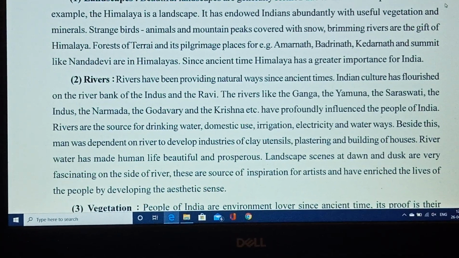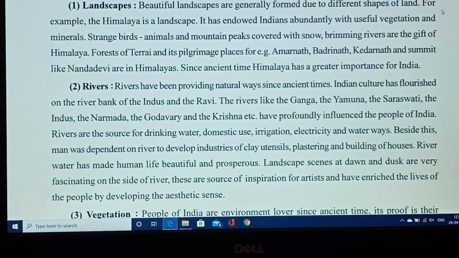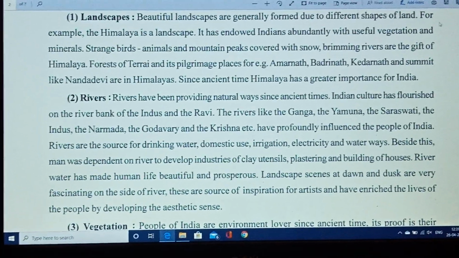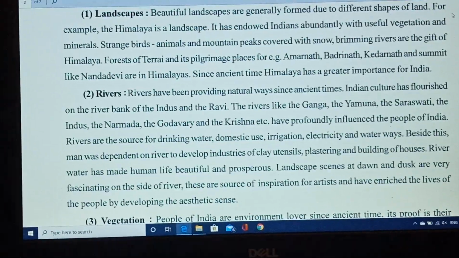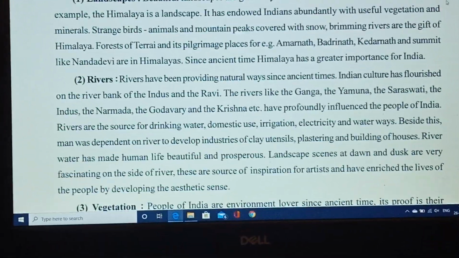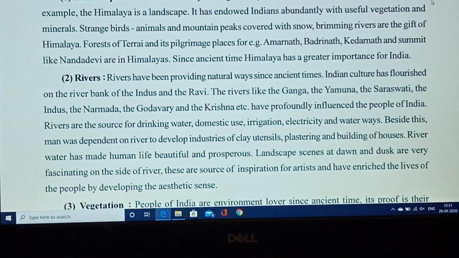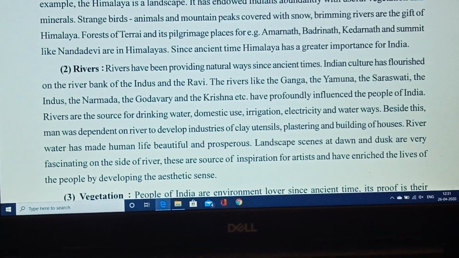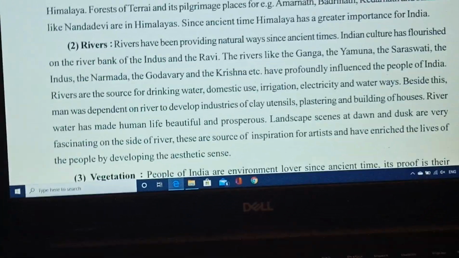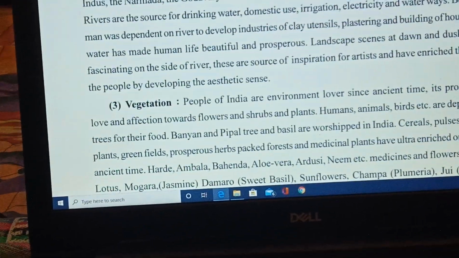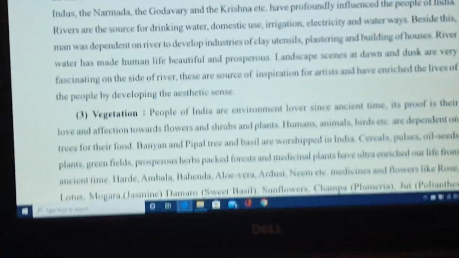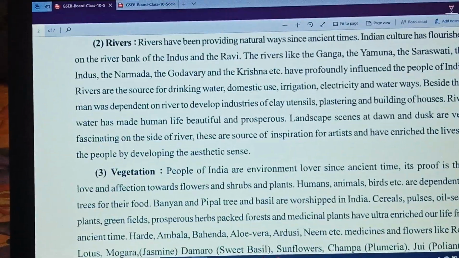So thus you also know the importance of river in our life. We can't even imagine our life without water, right? So on these words also, rivers are the most important natural heritage of our country, of our lifestyle, right? The aesthetic scenes which are painted by artisans on the canvas, they are also inspired by the rivers.